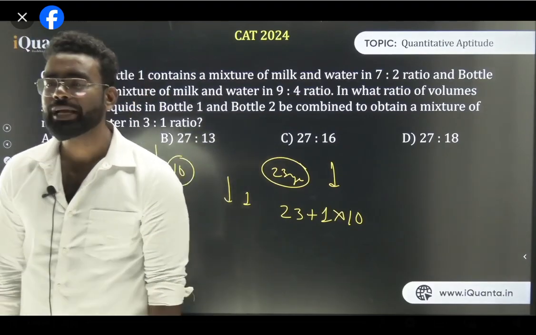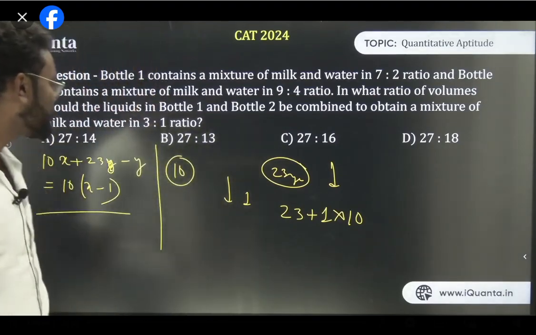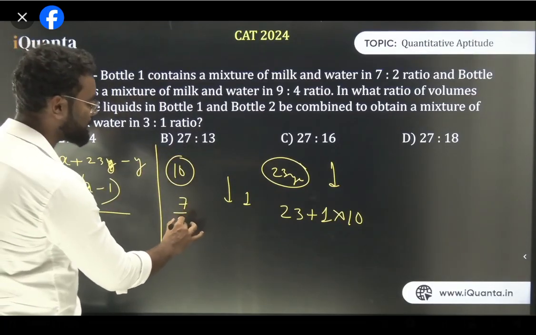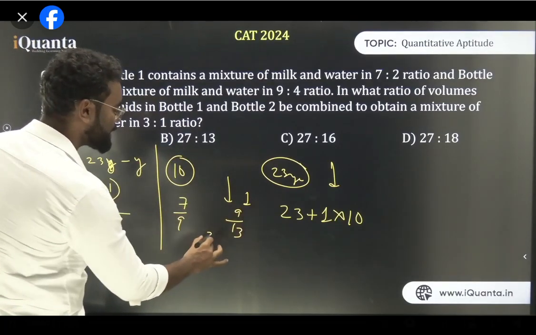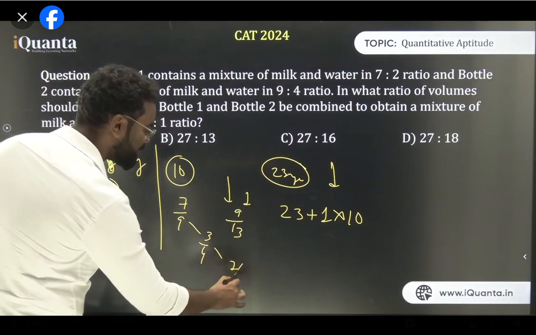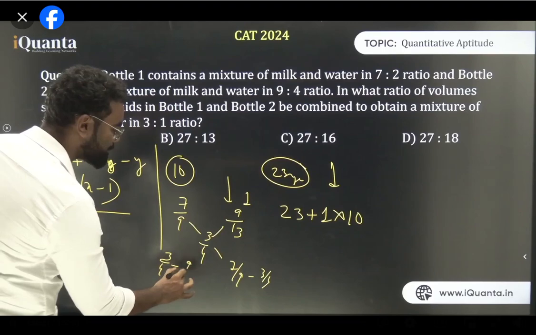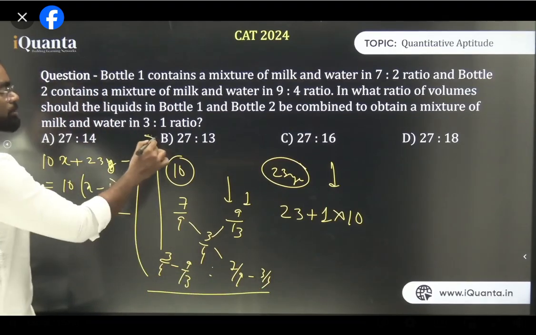Okay? I hope, let's call it a day. And guys, we did not convert 3:1 into that. I'm writing the same thing again. Please understand this. It was 7/9, 9/13, and this was 3/4. From this we will subtract: 7/9 minus 3/4, and 3/4 minus 9/13. Then you take the ratio, and the answer will become 27:13.